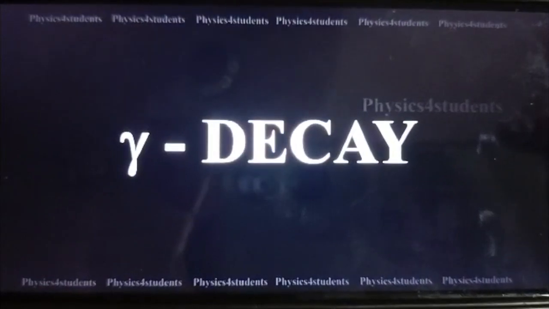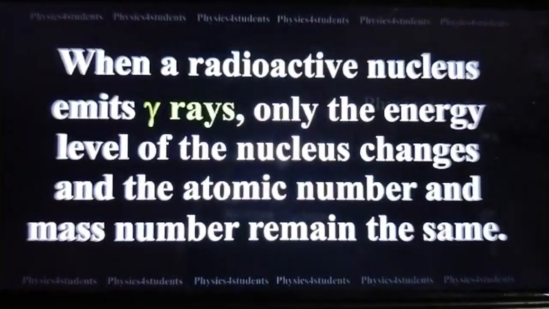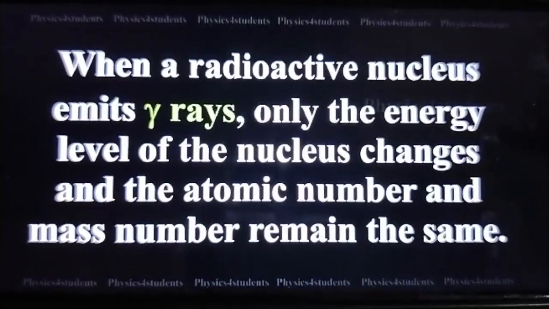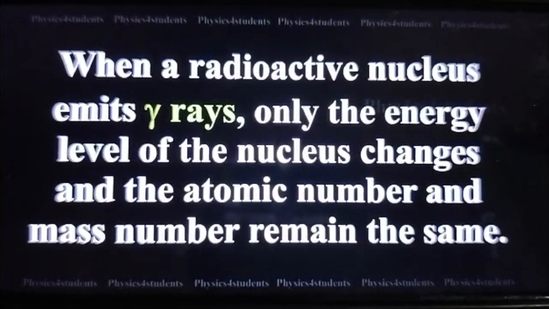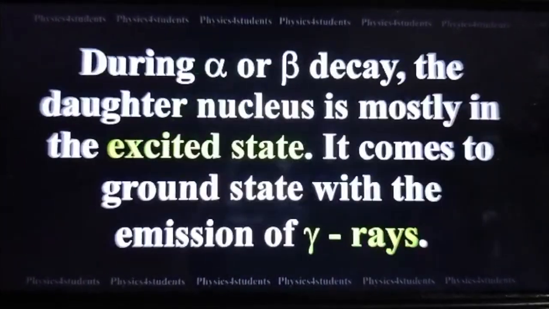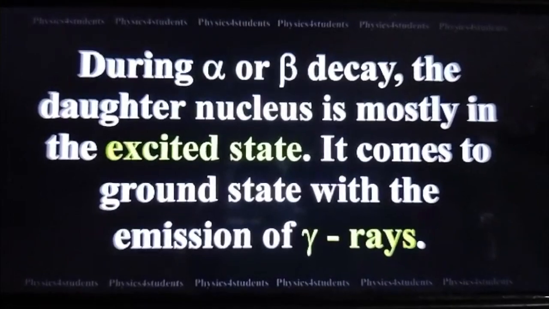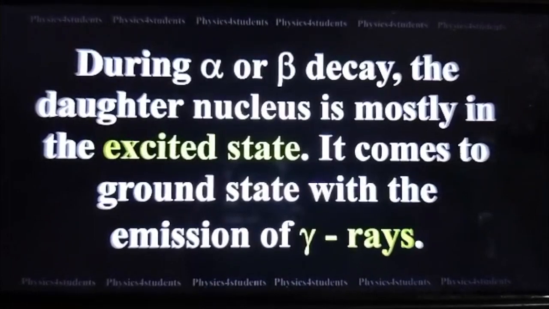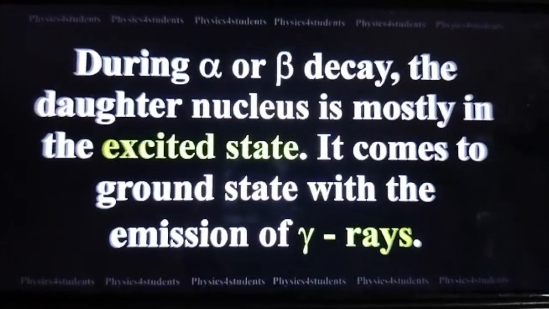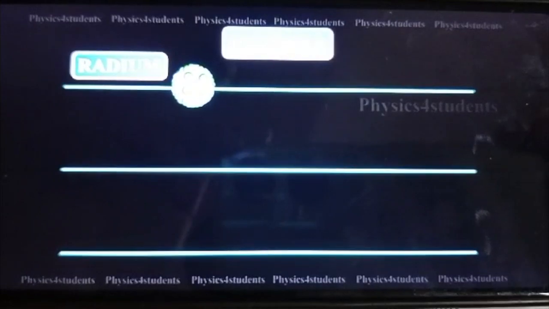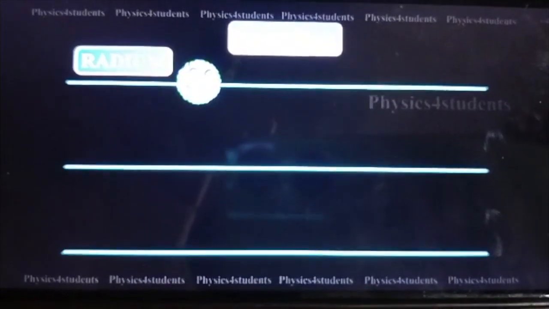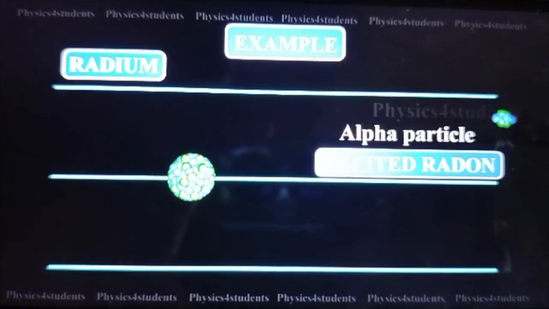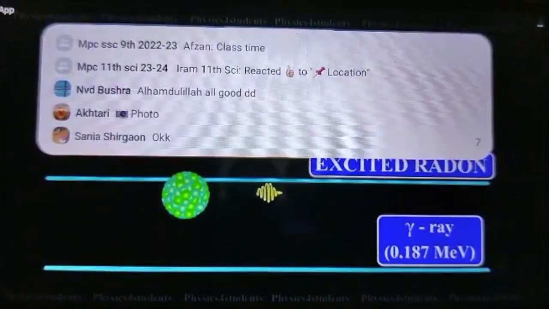Gamma decay. When a radioactive nucleus emits gamma rays, only the energy level of the nucleus changes, and the atomic number and mass number remain the same. During alpha or beta decay, the daughter nucleus is mostly in the excited state. It comes to the ground state with the emission of gamma rays. Example: during the radioactive disintegration of radium into radon, a gamma ray of energy 0.187 million electron volt is emitted.